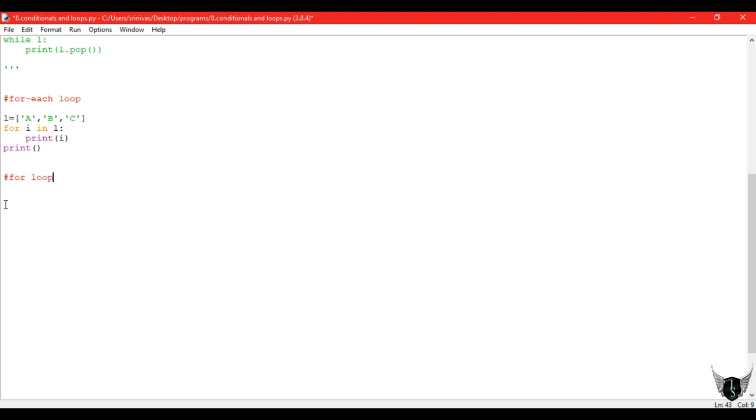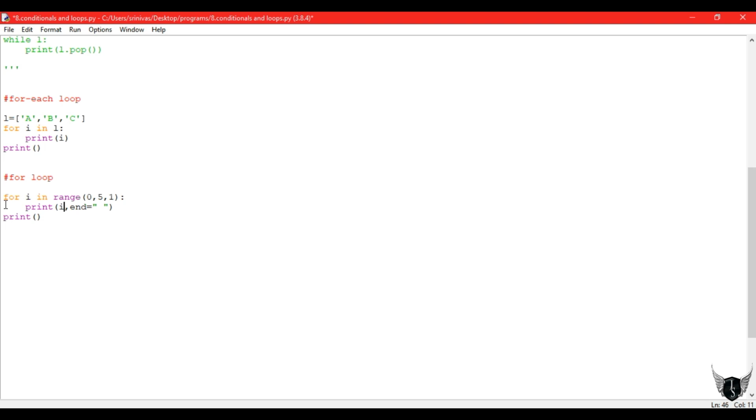Let's write another example of a for loop. To know about the for loop, we need the range function also. The range function acts the same as slicing. So it starts from 0, it ends at 5 minus 1, that is 4, and the step size is by default 1 only, but I mentioned it.